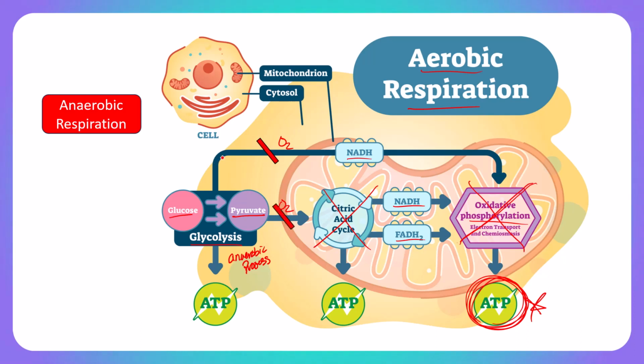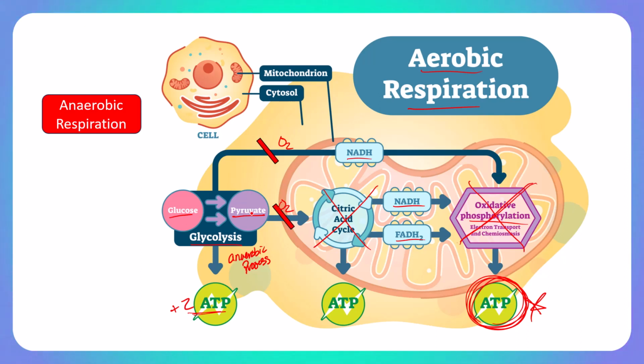The NADH that was made during glycolysis and the pyruvate that is made during glycolysis will be made, and again, we do produce a little bit of bonus ATP during glycolysis. Remember, we have a net of 2 ATPs made. That will continue to happen.